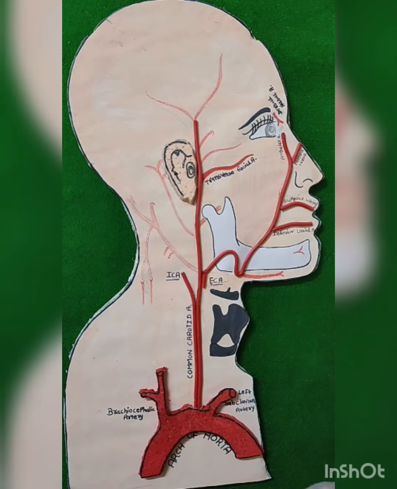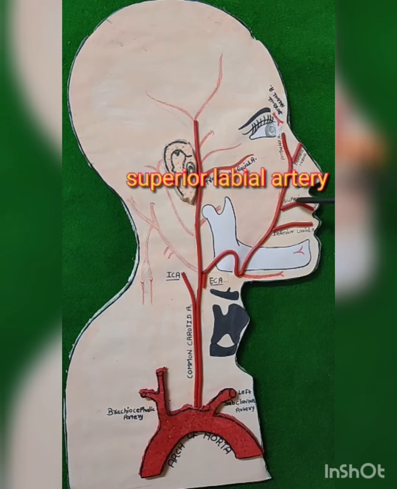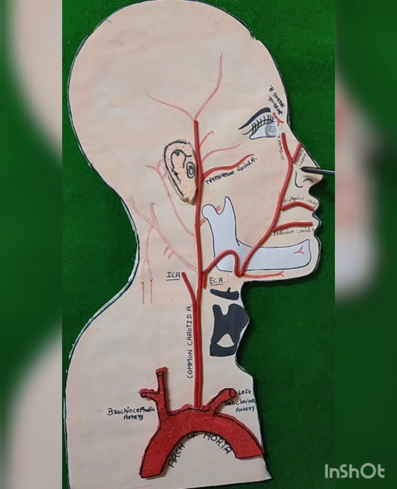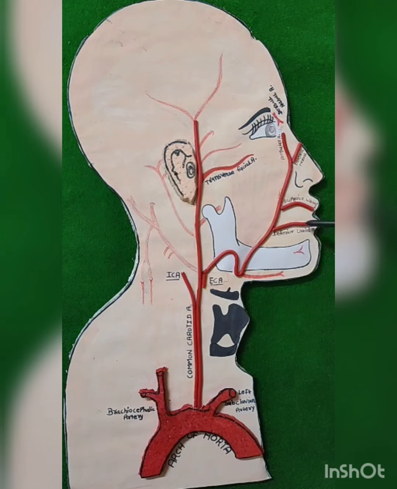Now we discuss about the various branches of the facial artery. Inferior labial artery, which supplies the lower lip, superior labial artery, which supplies the upper lip, and lateral nasal artery, which supplies the ala of the nose and dorsum of the nose. These three branches arise anteriorly. Muscular branches, which are very small and unnamed, arise from the posterior aspect of the facial artery.